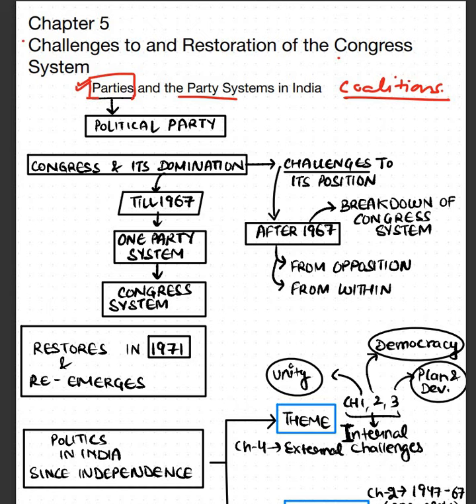In the second chapter, we also studied that why Congress initially was very dominant, because Congress has been in existence since before we got independent.